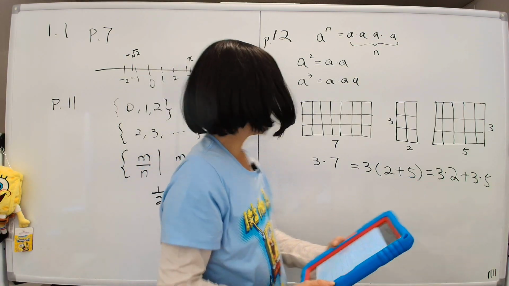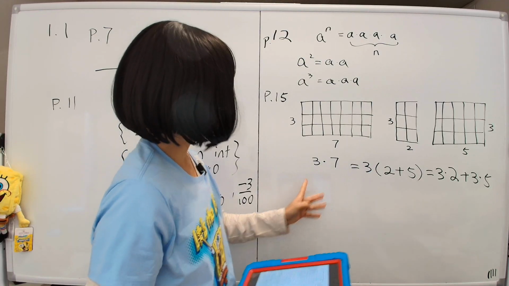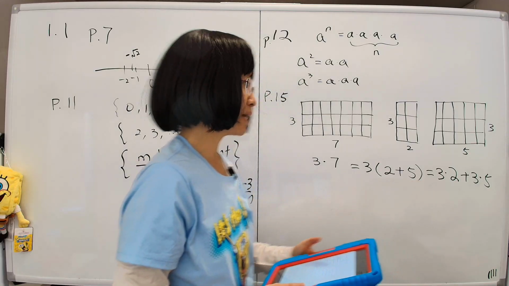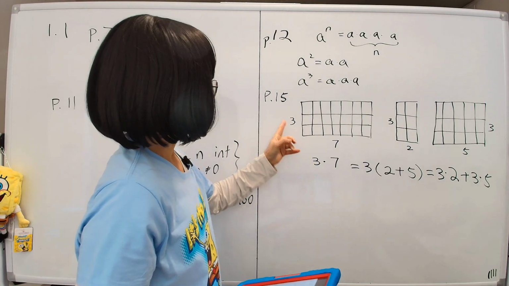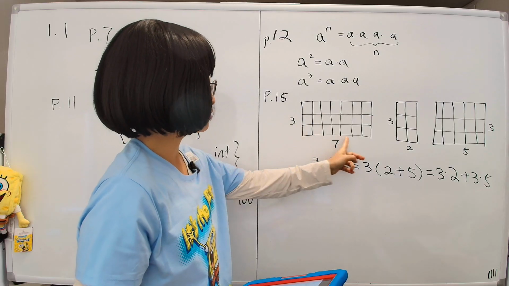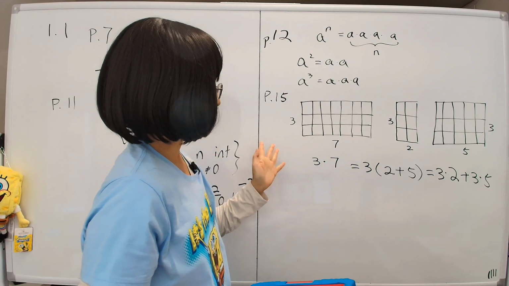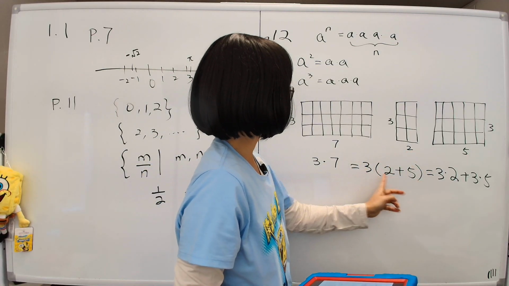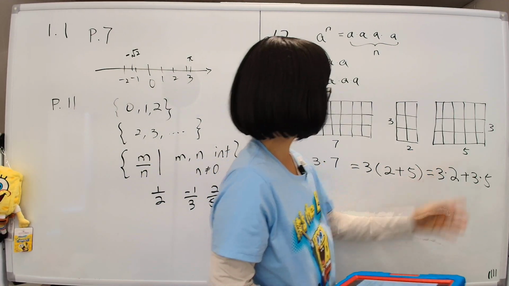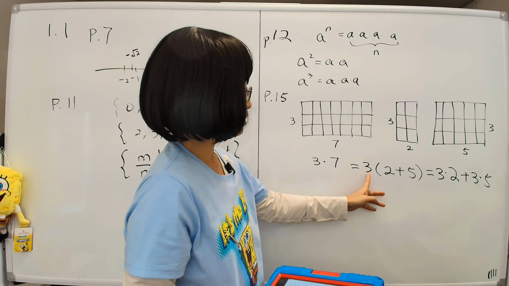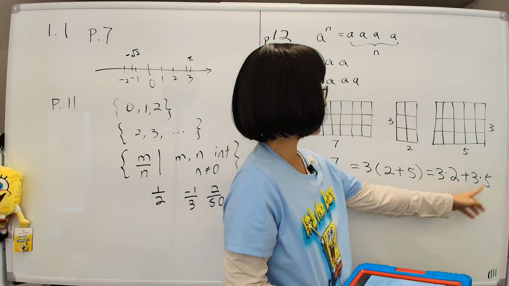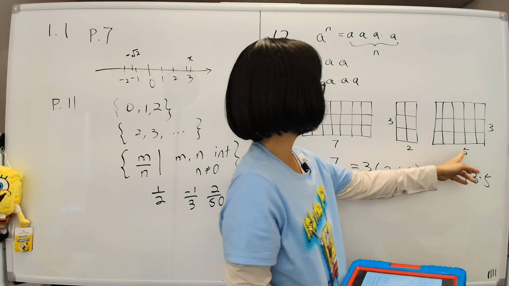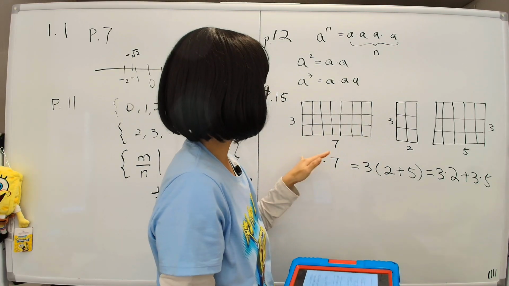Next, let's go to page 15, where we have the situation of a number multiplied by something that's being added. How would you do that? Take a look at this, okay? Let's say we have 3 times 7. That's 3 here and 7 here, so that equals 21. But what if I were to cut this up so that it becomes 3 times 2 plus 5? I have 2 here and 5 here. The way you do it is you take 3 and multiply by each one and add it up. As you see, 3 times 7 is equal to 3 times 2, the first chunk, and then 3 times 5, the second chunk. See, that's why it makes sense.